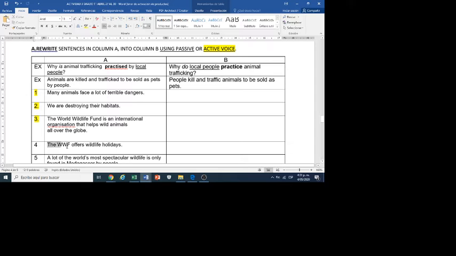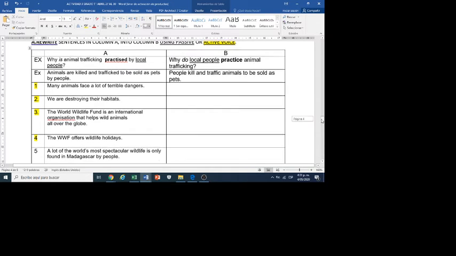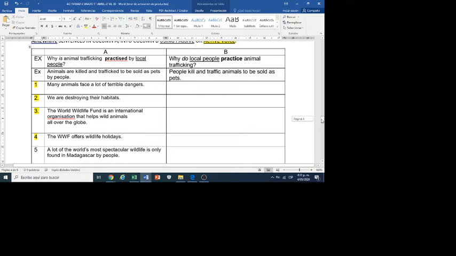Number 4, the WWF offers wildlife holidays. Also, this is the most important: who does the action, not what is done. So this is also active voice. And the last: a lot of the world's most spectacular wildlife is only found in Madagascar by people. Look at this, verb to be, past participle.